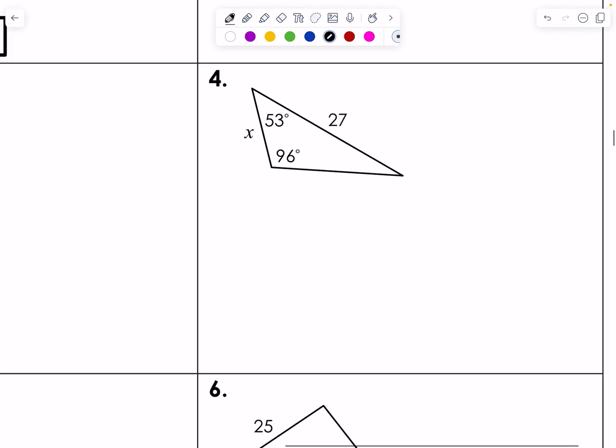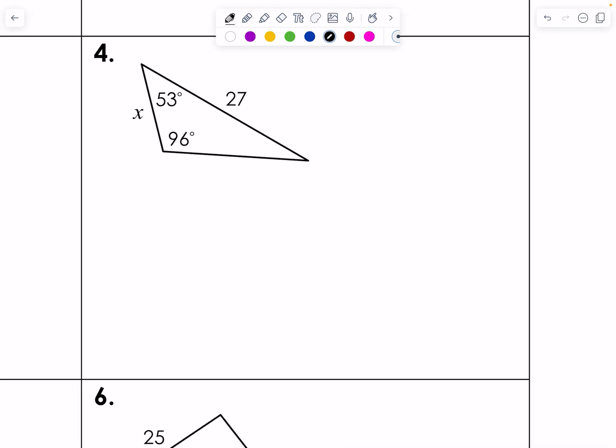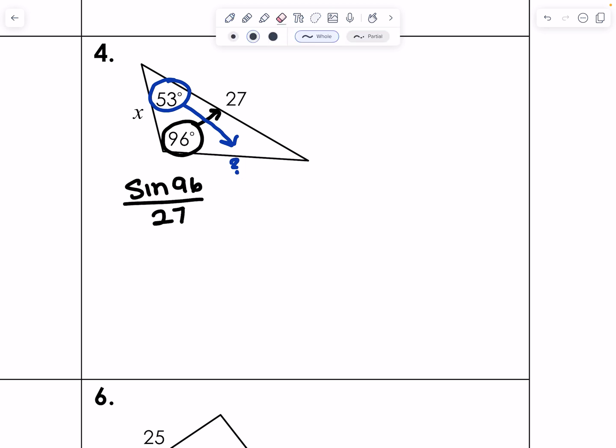Let's do number 4 also just as another example. So again, I have 53, 96, and a missing angle. So let's see if I can work with this. I have 96 and its opposite side, so sine of 96 over 27. And then I have 53 and its opposite side. But oh, look at that. I don't actually have anything here. So that means I can't use this angle, which means I will have to use this angle.